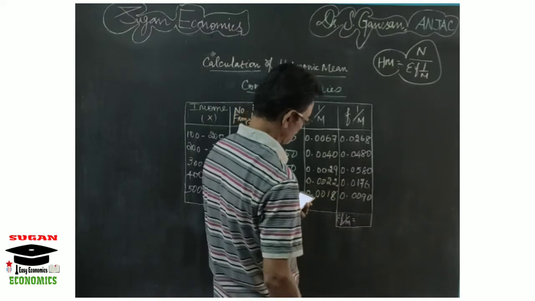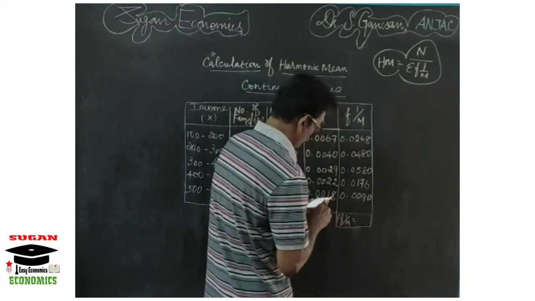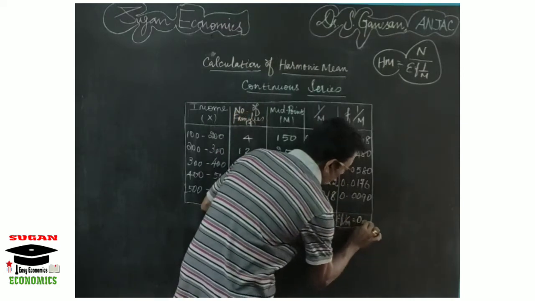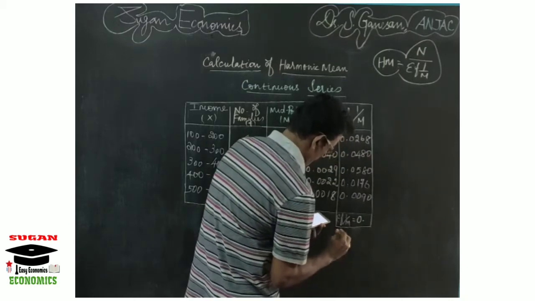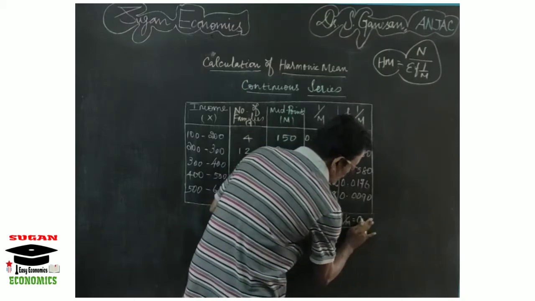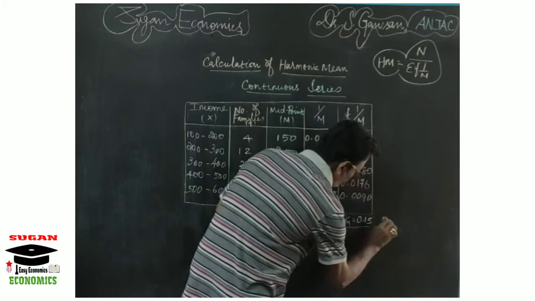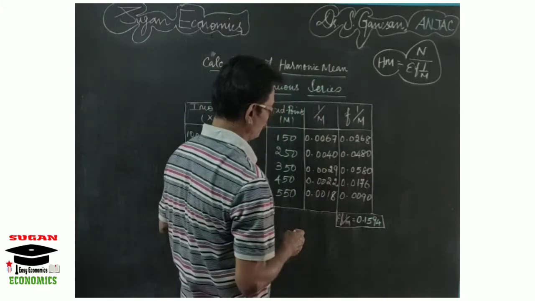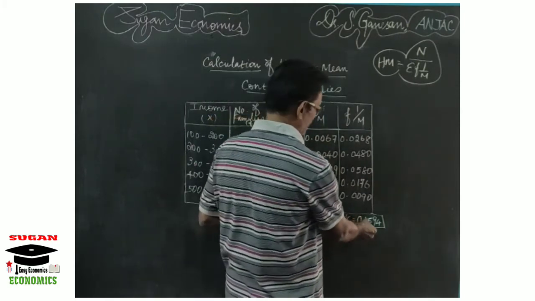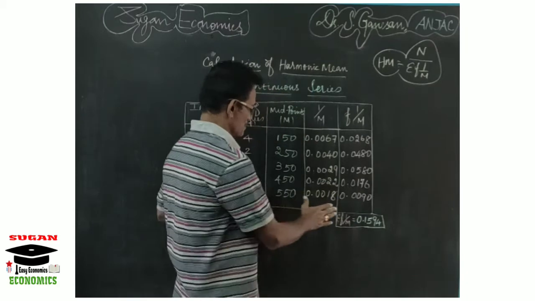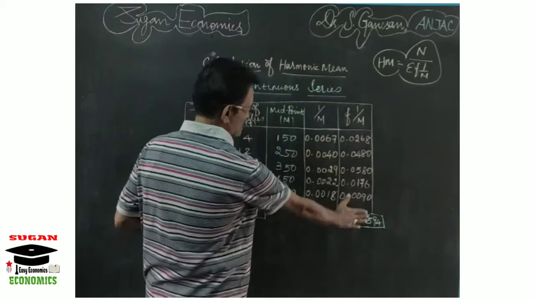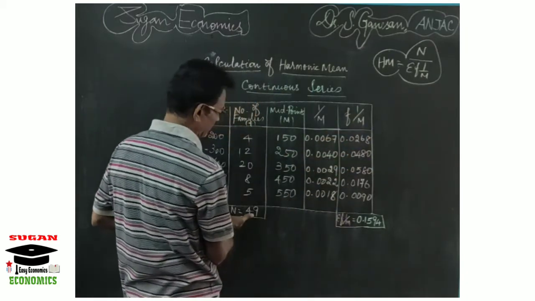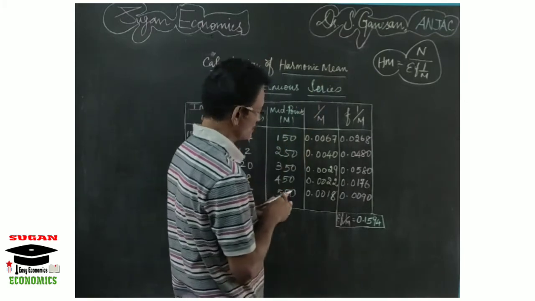That is equal to 0.1594. So sigma f 1 by m is equal to 0.1594. Here we have estimated the sigma f 1 by m value and the n value. Now you can apply the values in the formula.